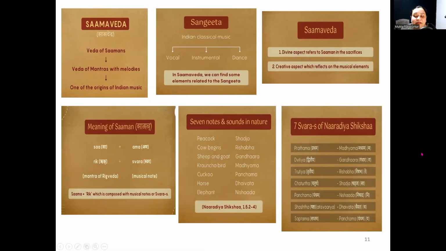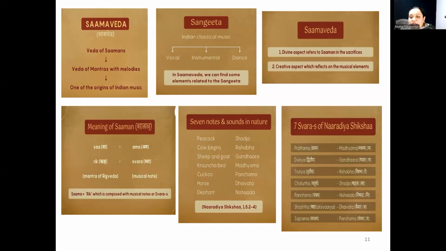Samaved, Veda of Samans, Veda of mantras with melodies. It is considered the origin of Indian music. Samaved has two different aspects. The divine aspect refers to Saman in sacrifices, whereas the creative aspect reflects on the musical elements. Saman, Sa plus Ama, that is Rik plus Swara, that is mantra of Rigveda and musical note. So Sama is Rik, that is hymn or mantra in Rigveda, which is composed with musical notes or Swara.